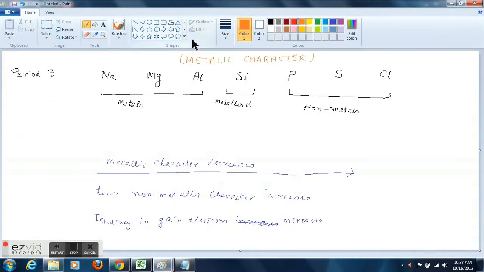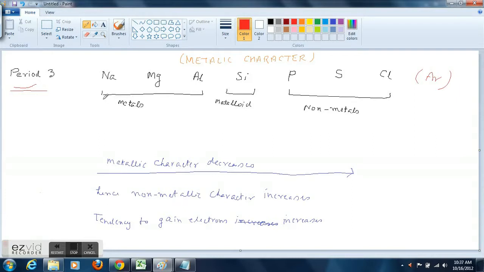Now period 3 starts with sodium and ends with chlorine. Of course it ends with argon, but that is an inert gas, not reactive, so I did not mention it here. Out of these 7 elements from sodium to chlorine, sodium, magnesium and aluminium, these 3 are metals. Phosphorus, sulfur, chlorine, these 3 are non-metals, and argon is an inert gas.